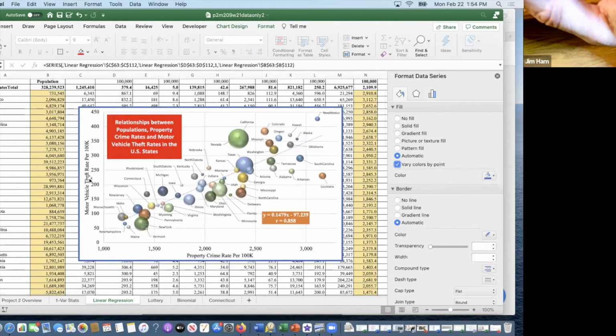You'd have to add the vertical axis scale. You'd have to add the horizontal axis scale. You need to add your trend line and then label it and then put in a title and then just move around these guys here.